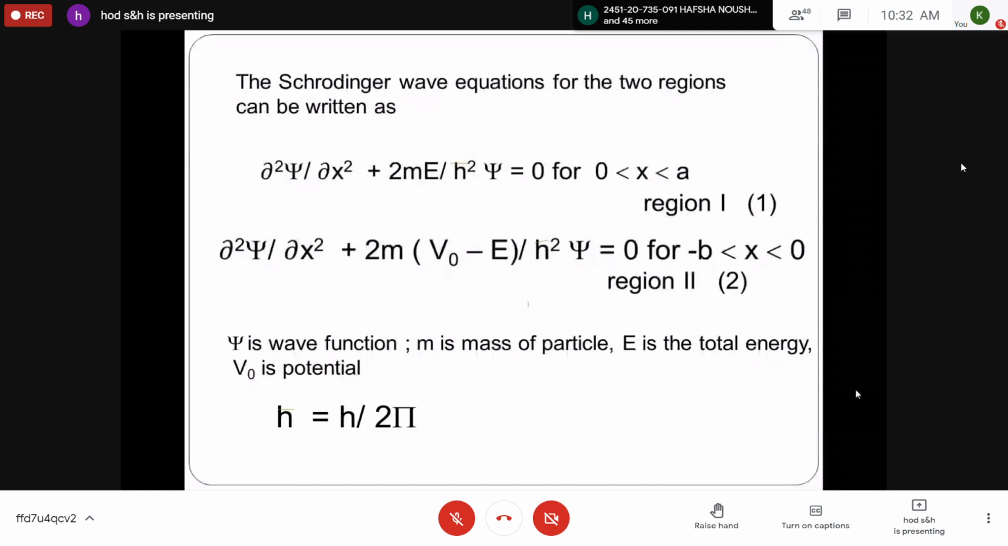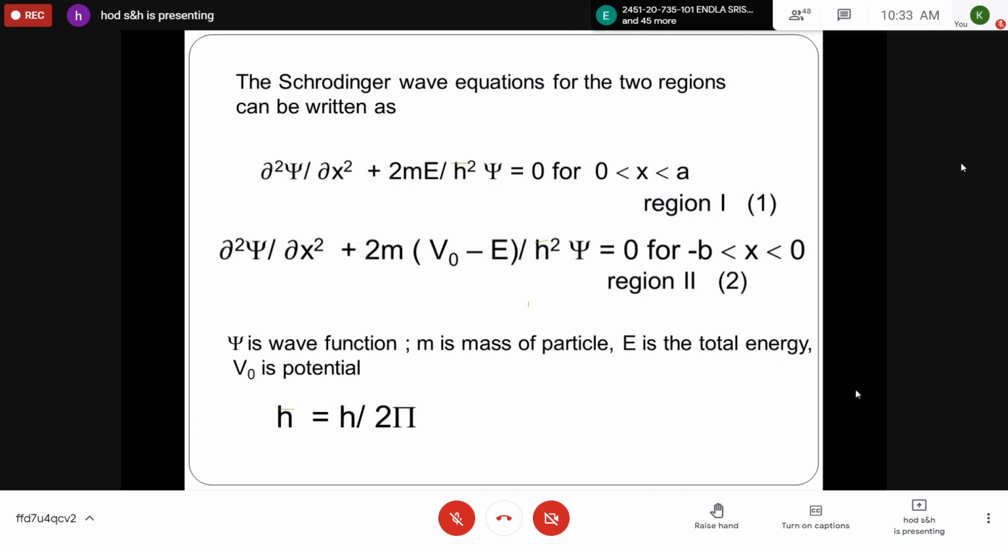Further, you take these two derivations straight away. ∂²ψ/∂x² + (2mE/ħ²)ψ = 0 in region 1, and ∂²ψ/∂x² + (2m(V₀ − E)/ħ²)ψ = 0 for −b < x < 0 in region 2, where ψ is the wave function associated with the particle, m is the mass of the particle, E is the total energy, V₀ is the potential, and ħ is h by 2π. Please note down these two equations, equation 1 and equation 2.